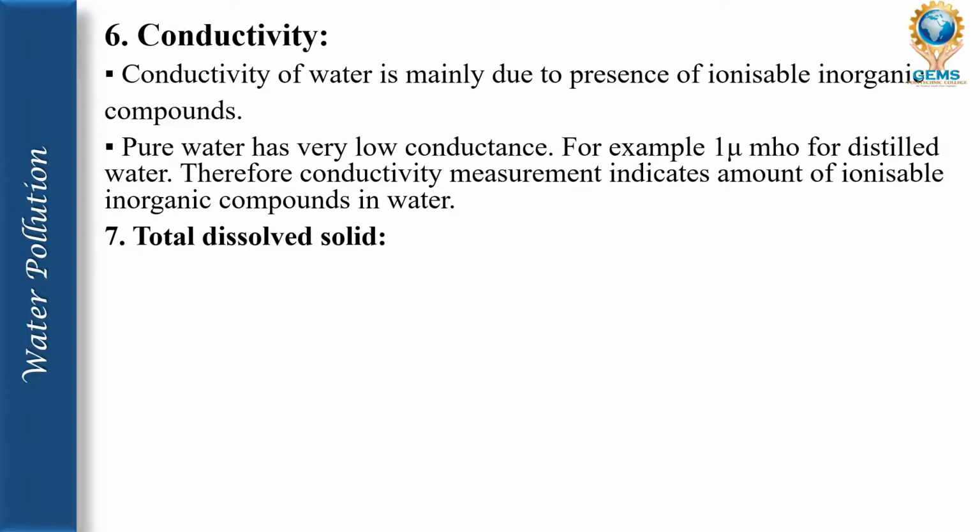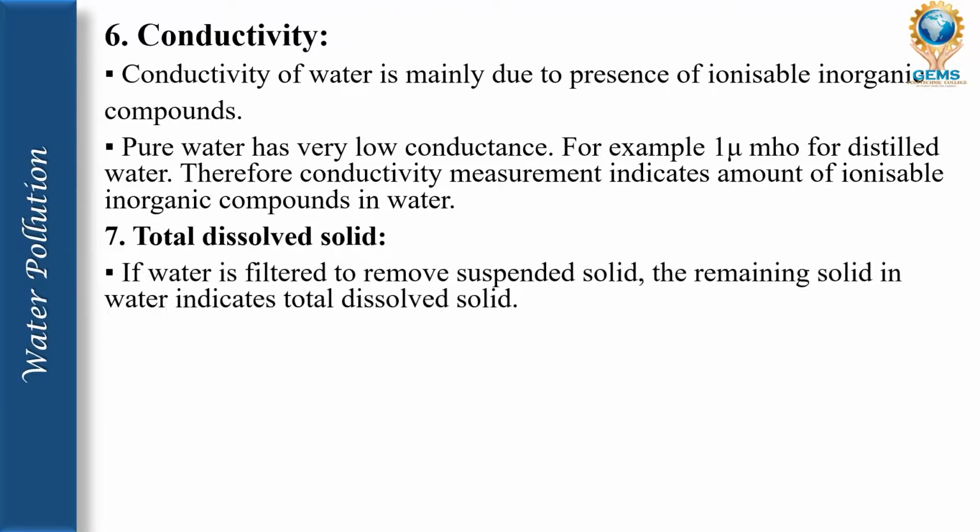Okay, next is total dissolved solids, that is TDS. If water is filtered to remove suspended solids, the remaining solids in the water indicate the total dissolved solids. So basically TDS is very, very important in all aspects. For drinking water, TDS is very important because it shows the total dissolved solids present in the water. So it is highly important in deciding whether it is consumable or not.